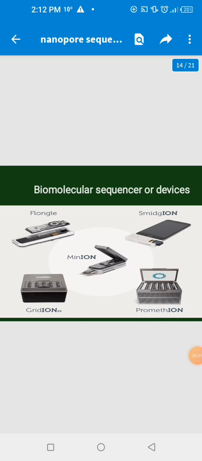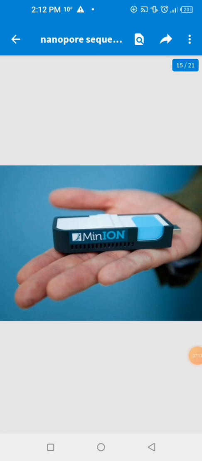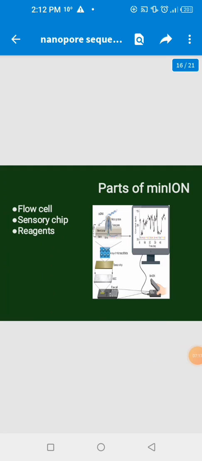These are some devices by Oxford Nanopore Technologies. The most common device for Oxford Nanopore technology is the MinION. The MinION contains a flow cell, a sensor chip, and reagents.